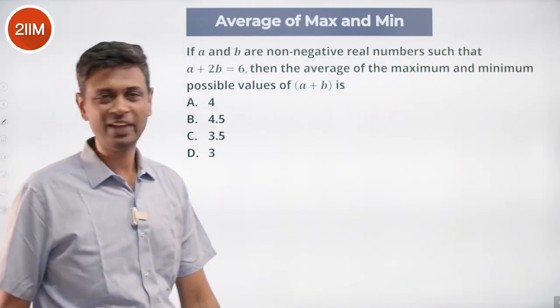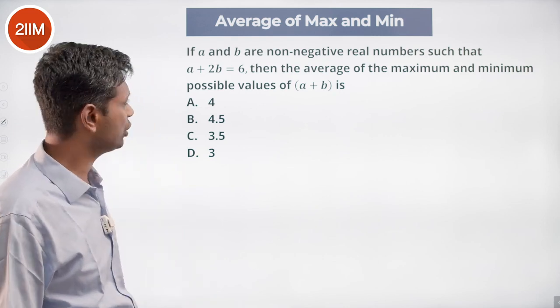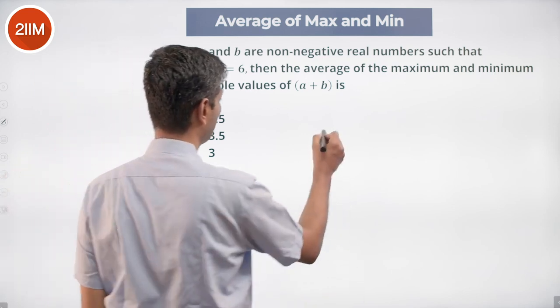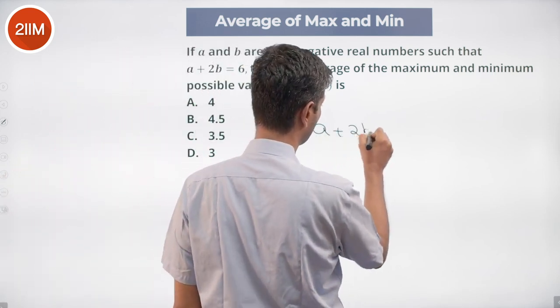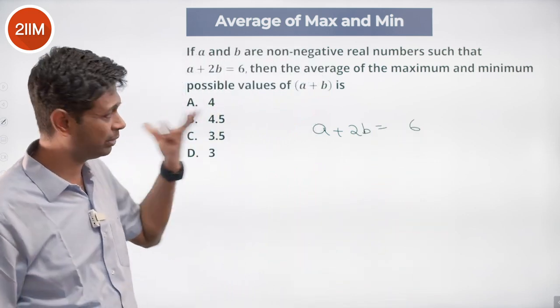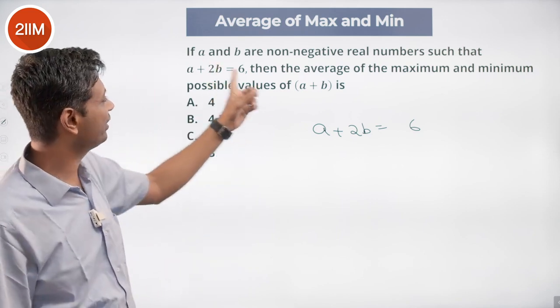A beautiful question. If A and B are non-negative real numbers such that A plus 2B is 6, then the average of the maximum and minimum possible values of A plus B is. We know that A plus 2B is 6. We want to find the maximum and minimum possible values of A plus B. Seems like a tricky question, but that's actually a freebie. They are non-negative real numbers.